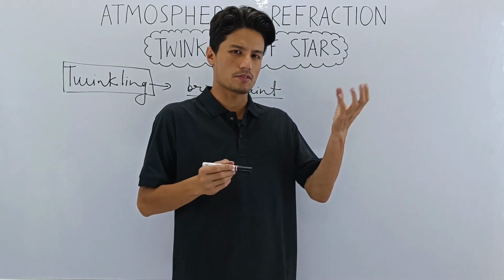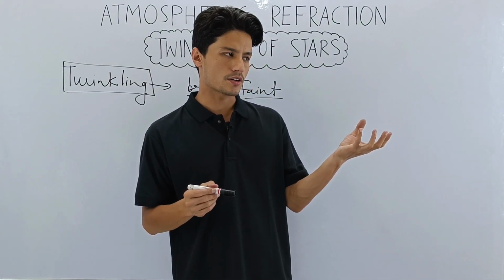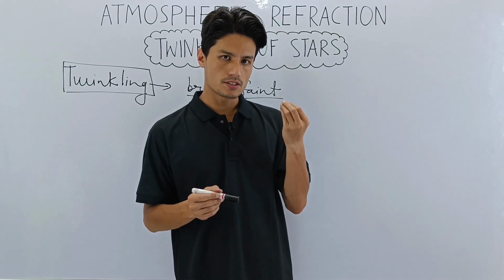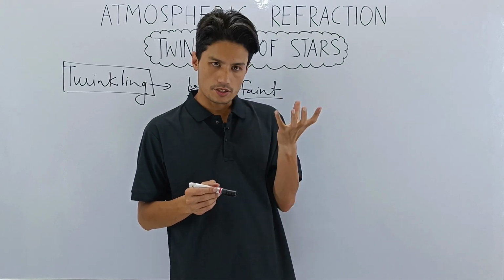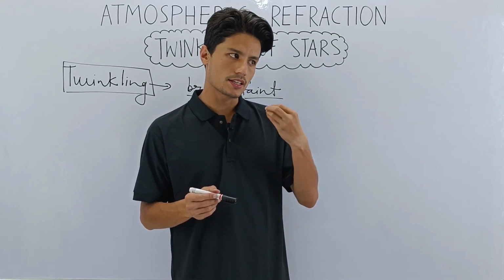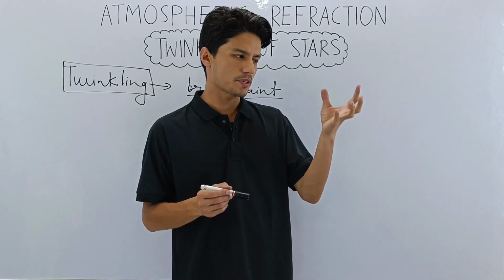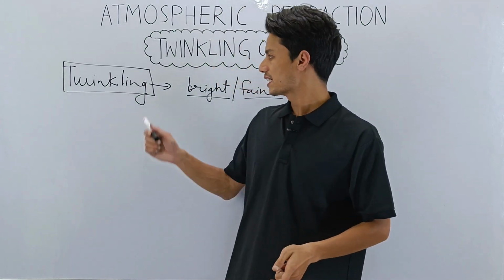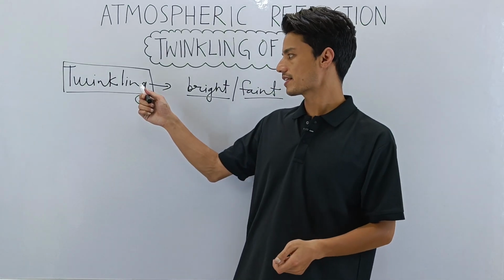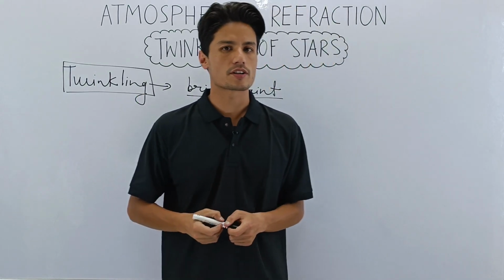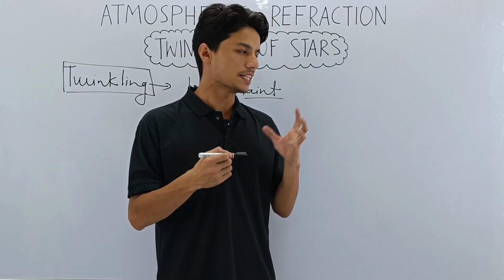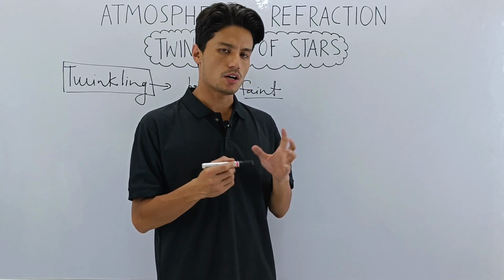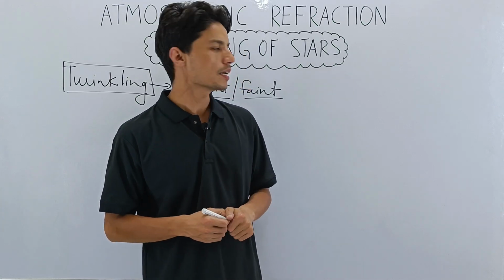So this phenomenon where the light coming from the star appears brighter to us at one point, then in the next second it appears faint to us, is called twinkling. And this twinkling is happening because of atmospheric refraction. So let us go into detail and study how this twinkling phenomenon takes place.